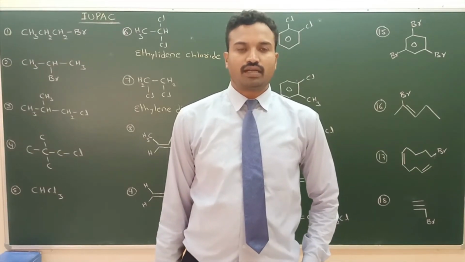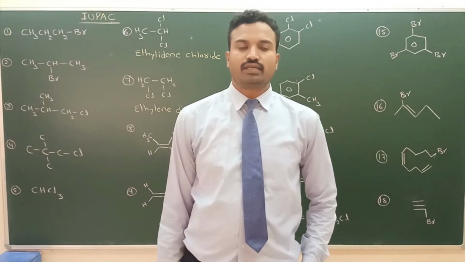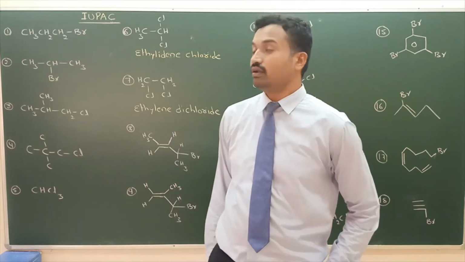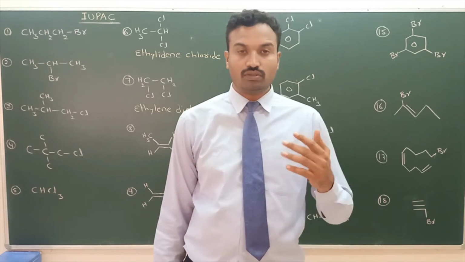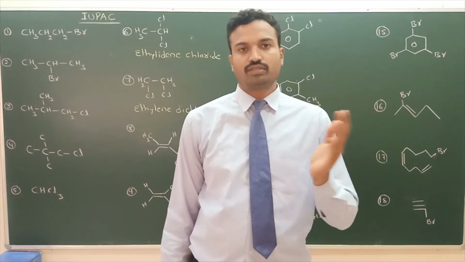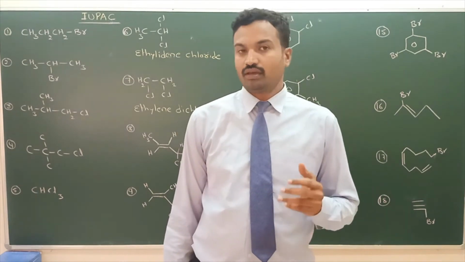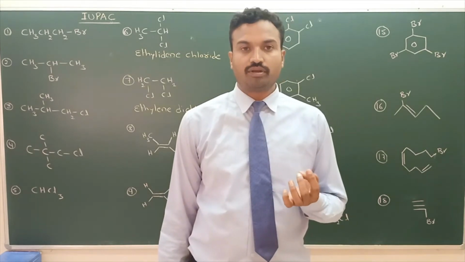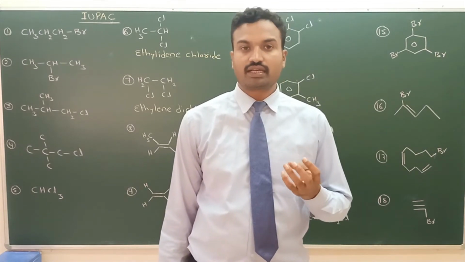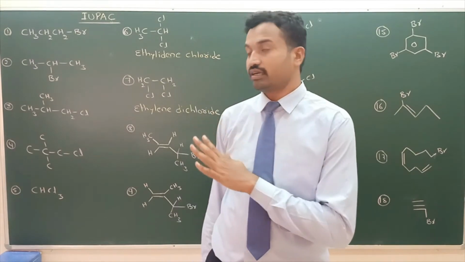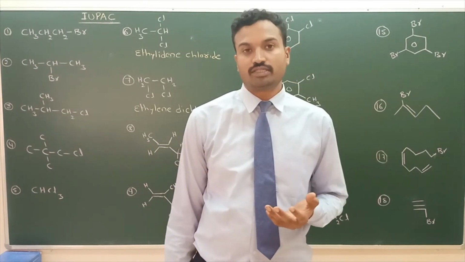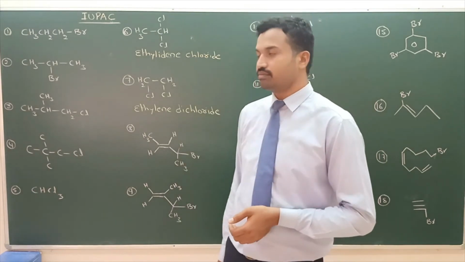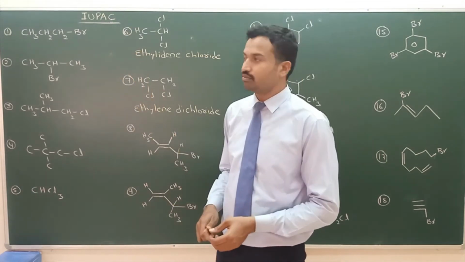We discussed the classification. Next, we will see IUPAC naming of haloalkanes and haloarenes. In the first video, we discussed the rules of IUPAC, name to structure and structure to name, about the root word, primary prefix, secondary prefix, primary suffix, secondary suffix. Now, in the second video, we will see only examples. Rules you need to revise from the first video notes. We will see the first IUPAC examples.